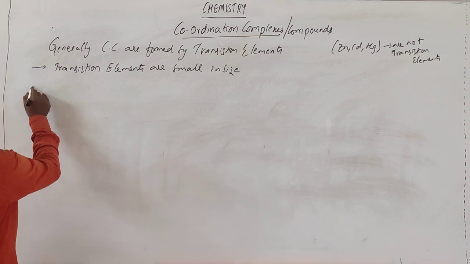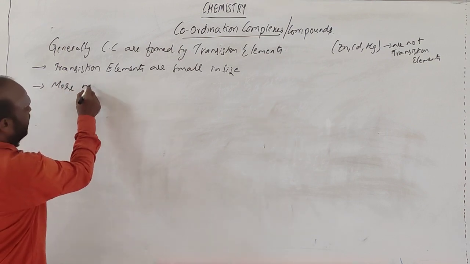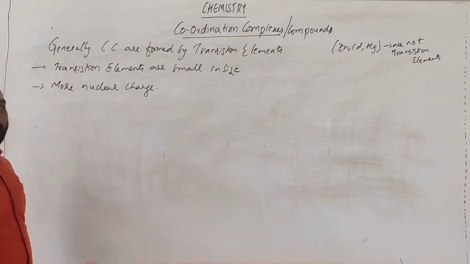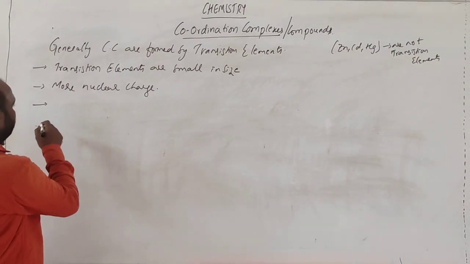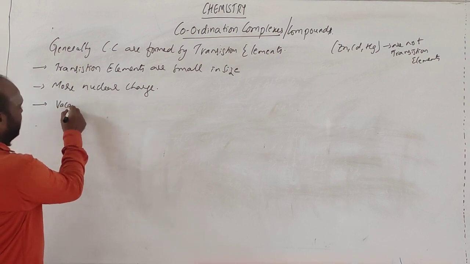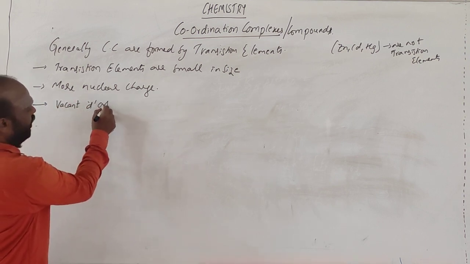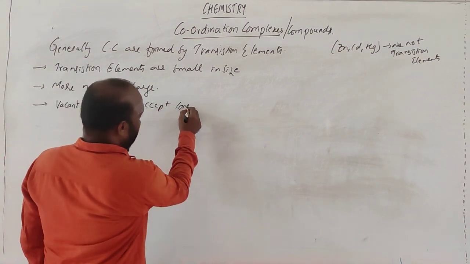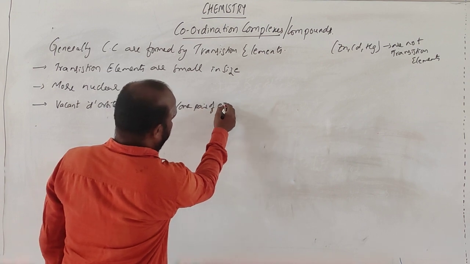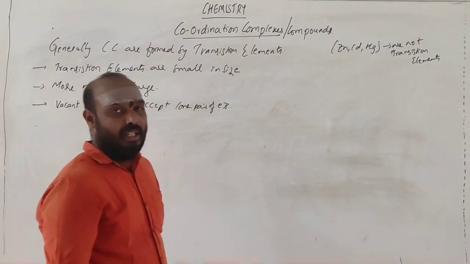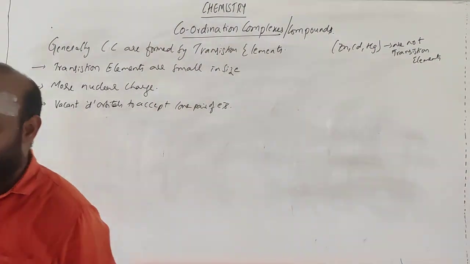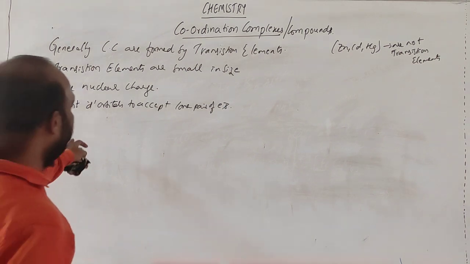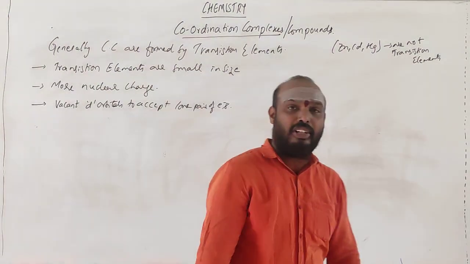Second, they have high nuclear charge. And next, they have vacant d orbitals to accept lone pairs of electrons. So these are the conditions: small size, high nuclear charge, and vacant d orbitals present to accept the lone pair of electrons.